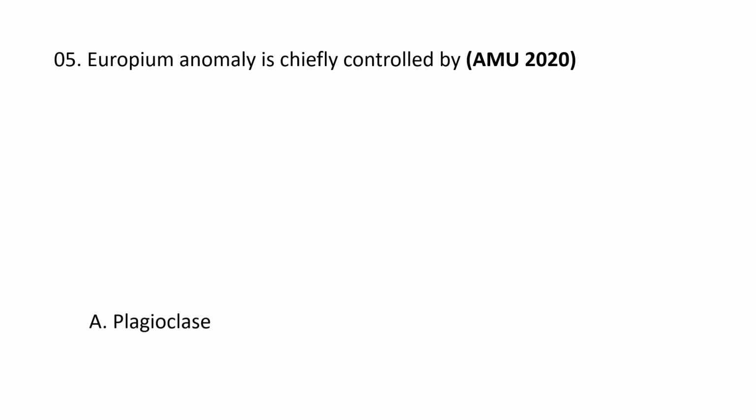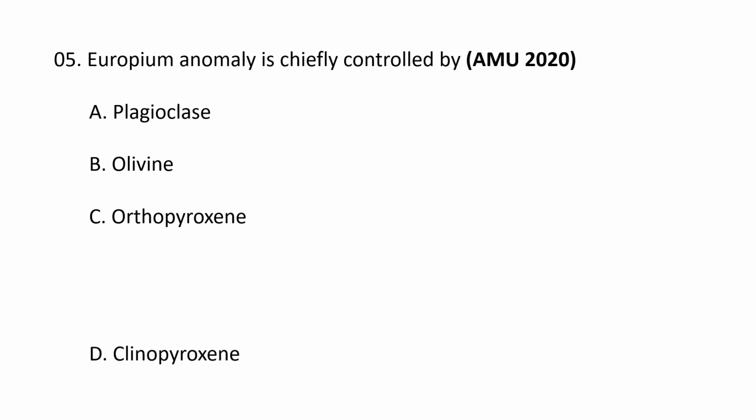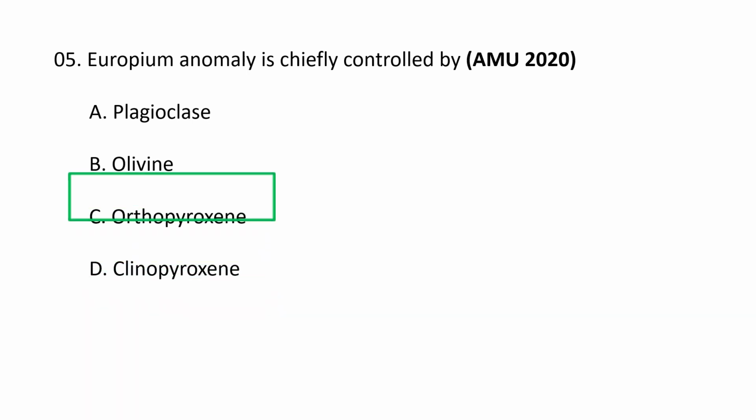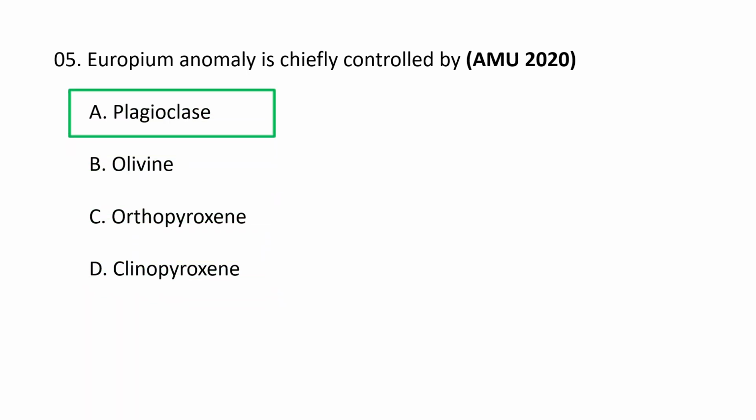Next question. Europium anomaly is chiefly controlled by A. Plagioclase, B. Olivine, C. Orthopyroxene and D. Clinopyroxene. The correct option goes as A. Plagioclase. The europium anomaly in geological samples is chiefly controlled by redox conditions and the presence and crystallization of plagioclase feldspar.